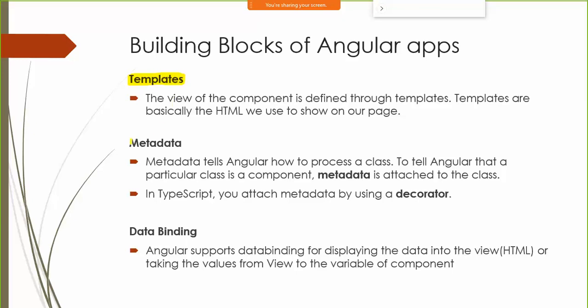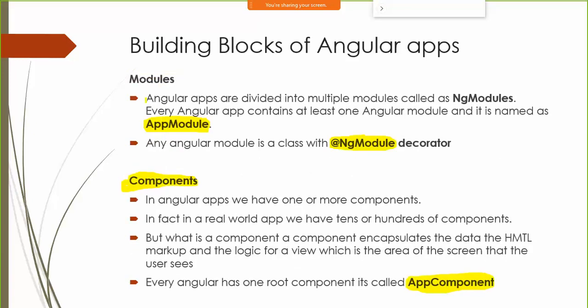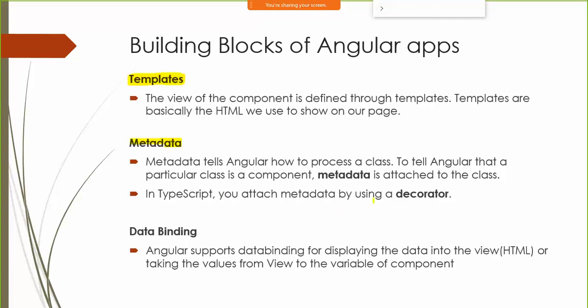You can give metadata about the classes. If you talk about this component and module, both of them are going to have some JavaScript code, and that code will be present in a class. So in order to distinguish between a component and a module, you take the help of metadata, which is given again with the help of something called decorators.